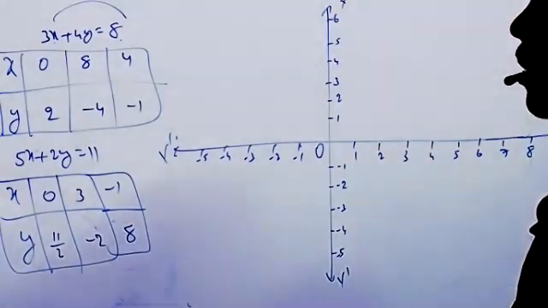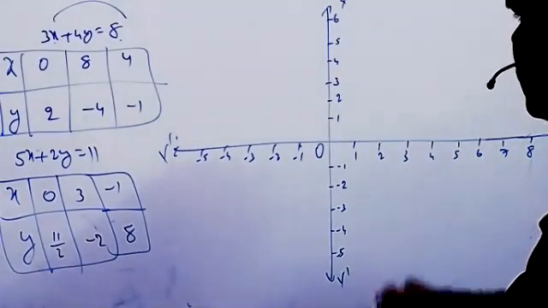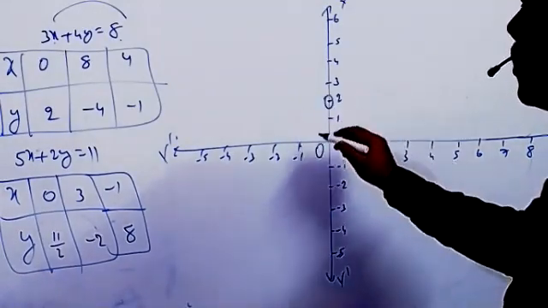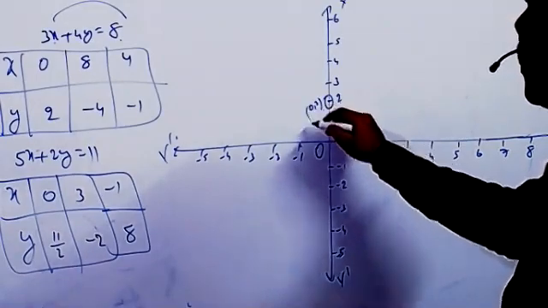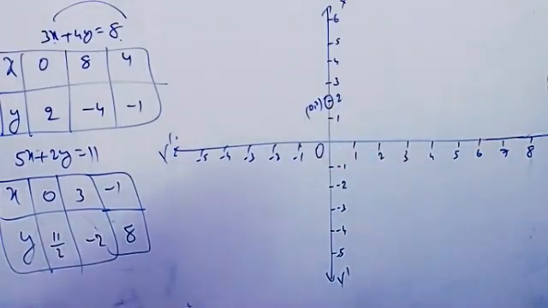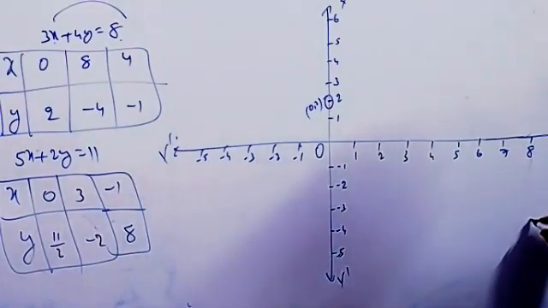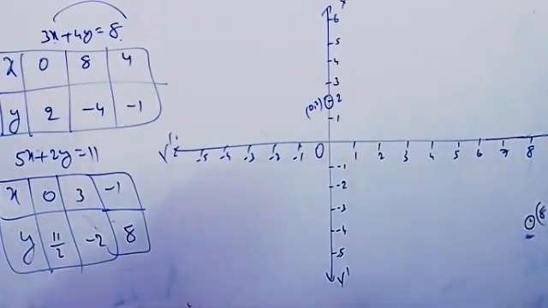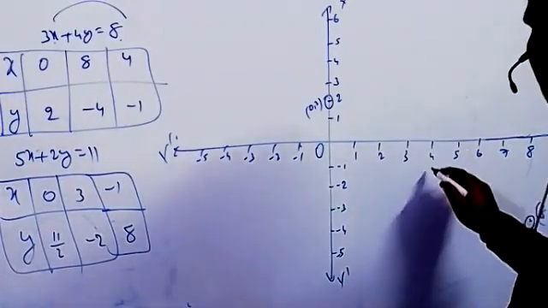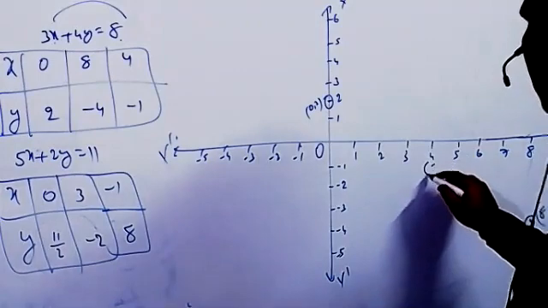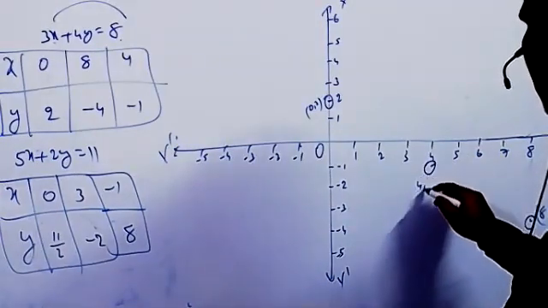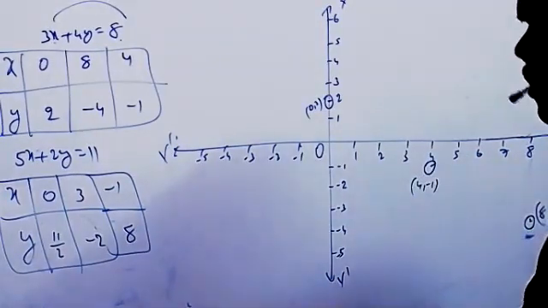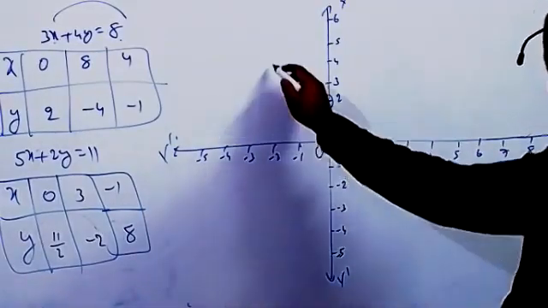What is the first point? 0, comma 2. This is the point 0, comma 2. And 8, comma minus 4, this is it, correct? The 8, comma minus 4. And 4, comma minus 1. The 4, comma minus 1 is here. So you can join this one now.